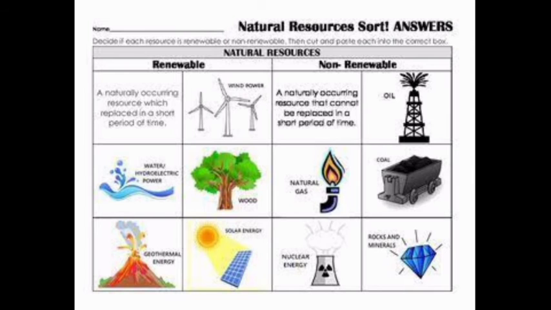A naturally occurring resource that cannot be replaced in a short period of time is called a non-renewable resource. For example, natural gas, nuclear energy, oil, coal, rocks and minerals.